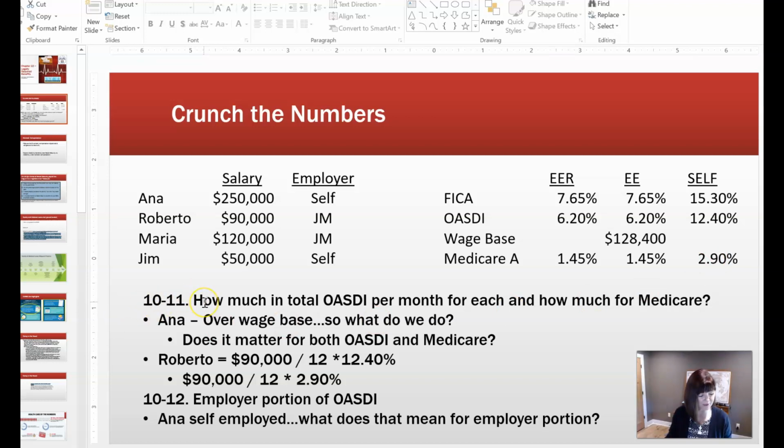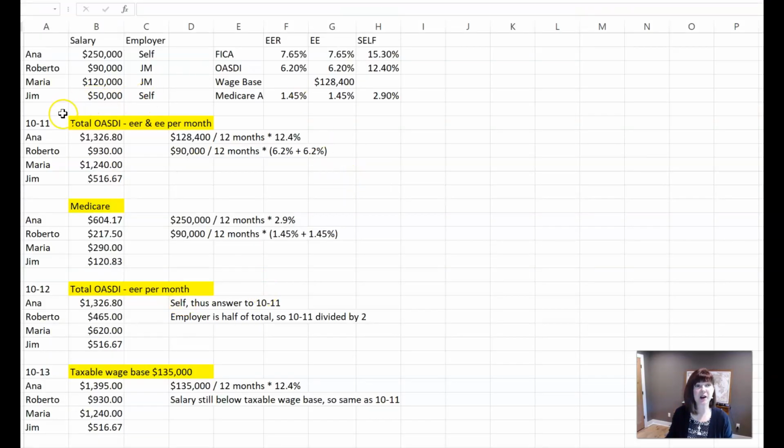So 10-11 says, how much do the employer and employee pay in total for OASDI each monthly pay period? So let's go ahead and go on over to the spreadsheet here. And here we're going to be calculating the total for the employer and the employee per month for old age, survivor, and disability insurance.